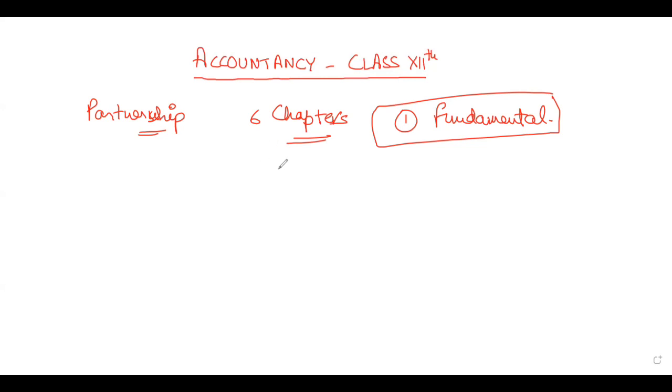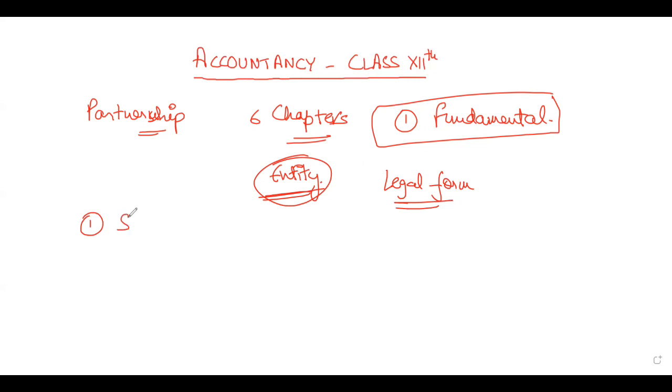In what sense do we use this word entity? Business entity. Basically, it is the legal form of business. Legal form of business means that you are doing business on your own, so then it is known as sole proprietorship.